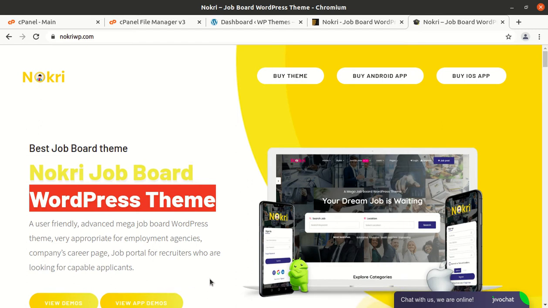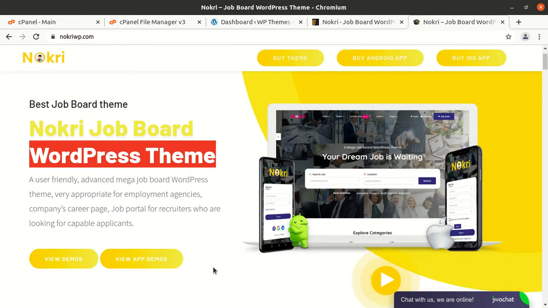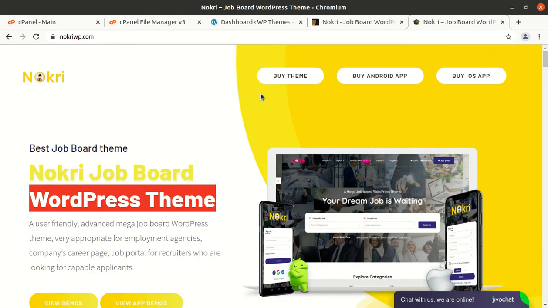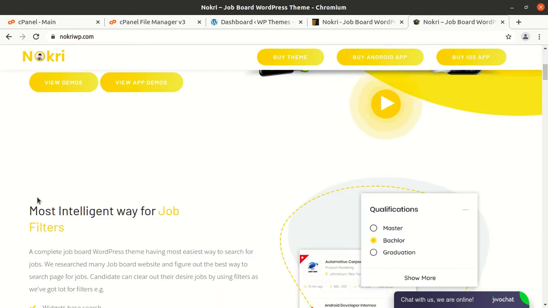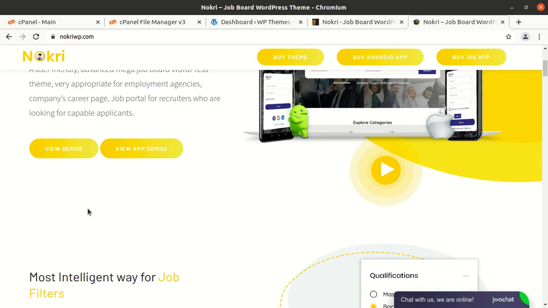It is a user friendly, advanced, mega job board WordPress theme, very appropriate for employment agencies, companies, career pages, and job portals for recruiters who are looking for capable applicants. And it has Android app and iOS options as well. You can get all this with this theme, and additional purchase can be done.